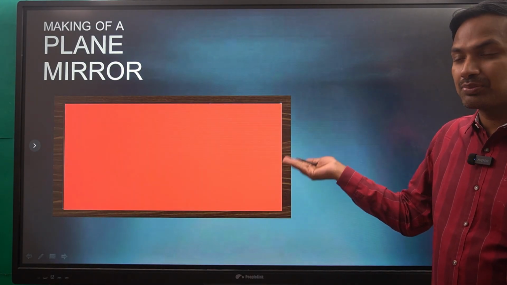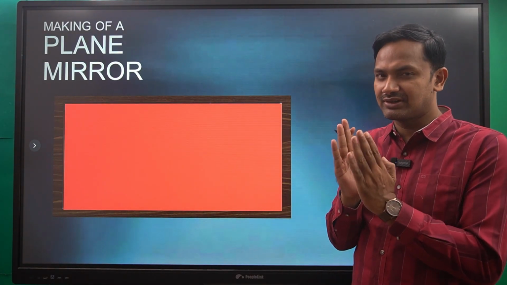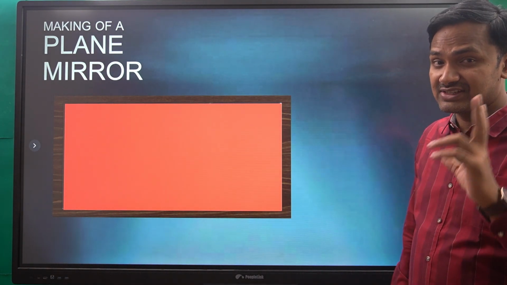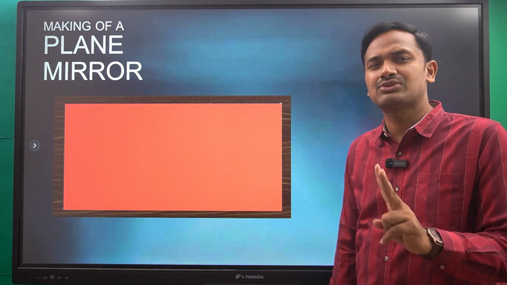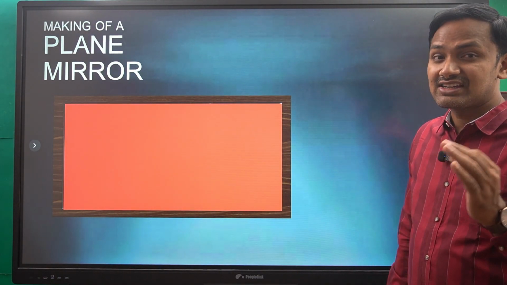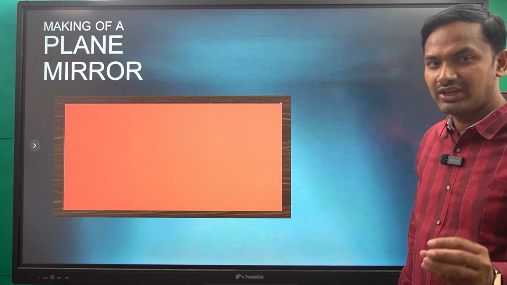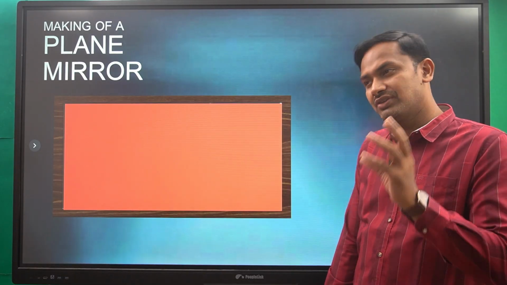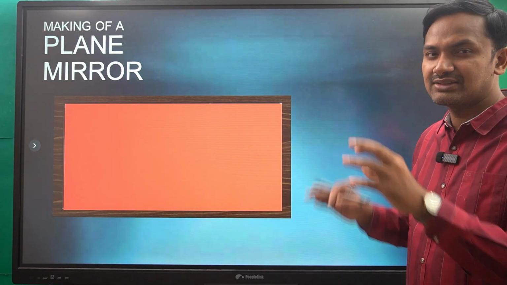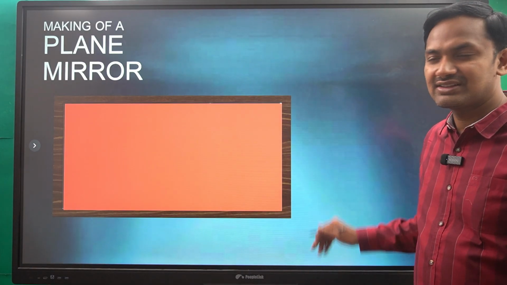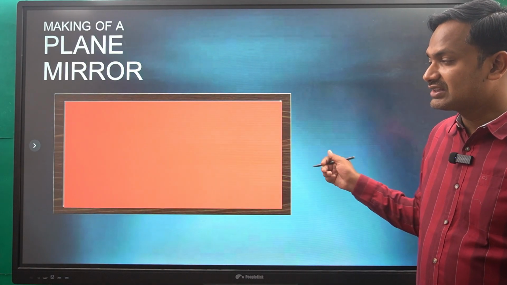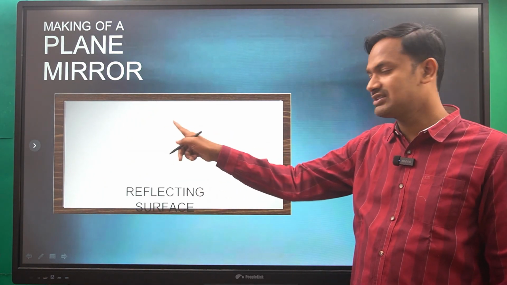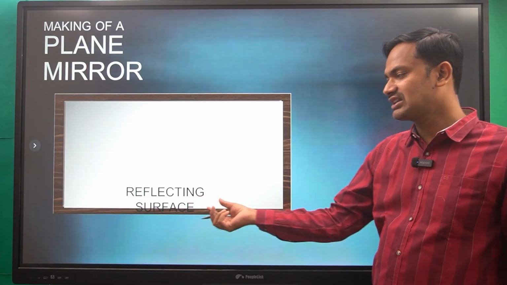On the other side, the opposite side, there will be two sides for the mirror. The front side will be having that opaque surface, that reflecting surface. So now here we are going to discuss two types of surfaces. One is the reflecting surface, the region where we observe ourselves in the mirror, or in which we see the objects inside the mirror. Then the other one is the coated surface.